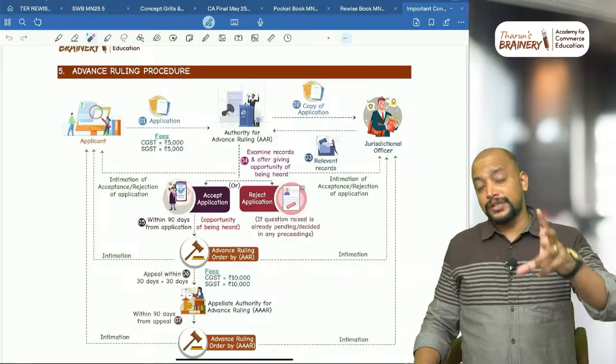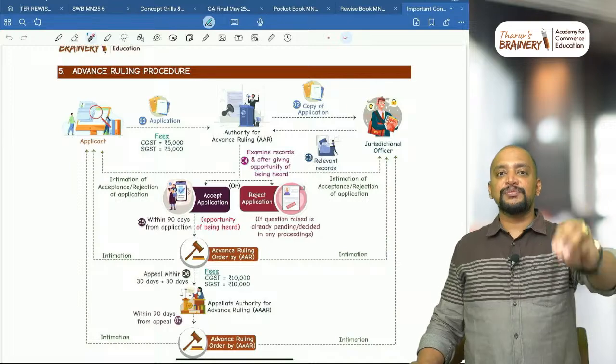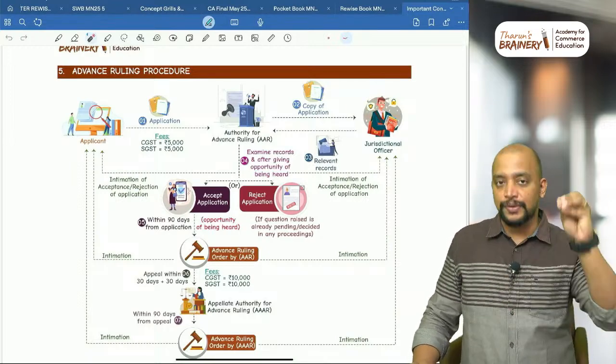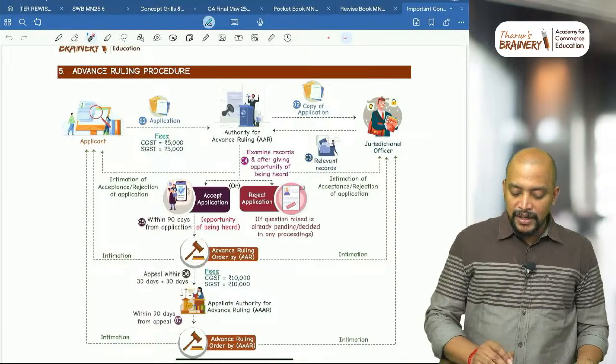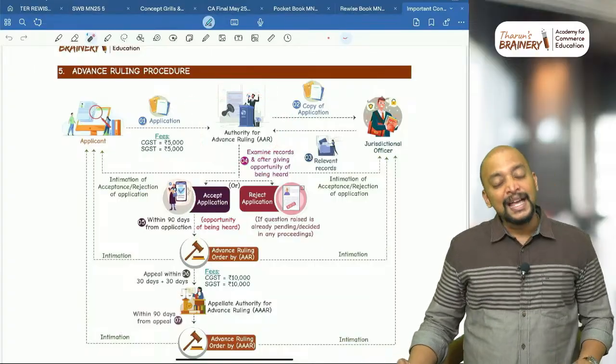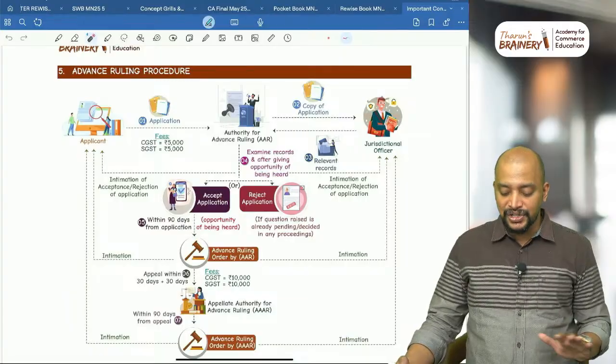So this also sometimes will be relevant because they will give a theory question as to so and so person is making advanced ruling, and the procedure they will be expecting us to write there. Okay. So first there will be an applicant who will make an application for advanced ruling authority, and that application will be along with a fees of CGST 5000 and SGST 5000.